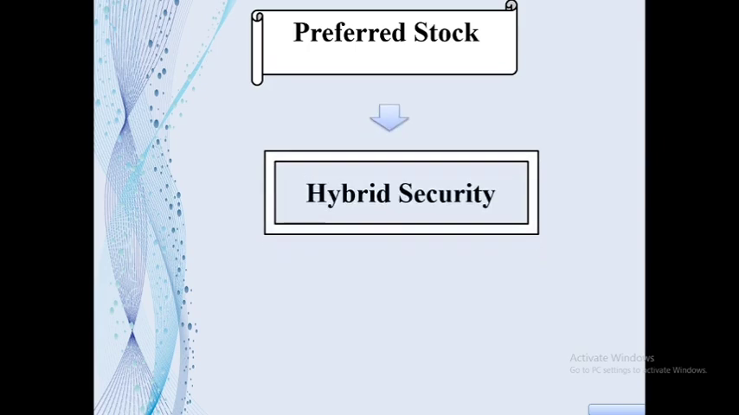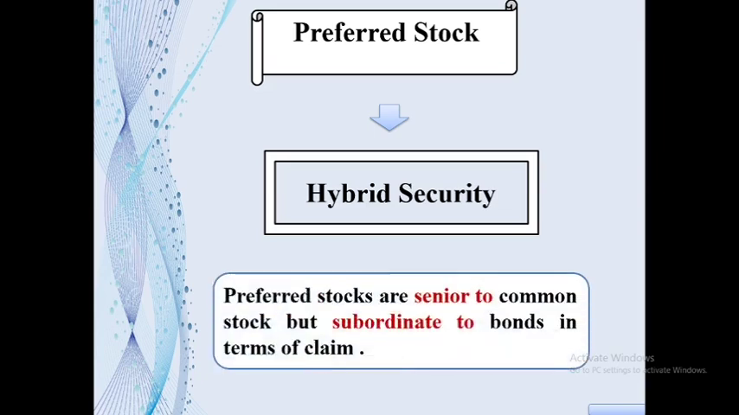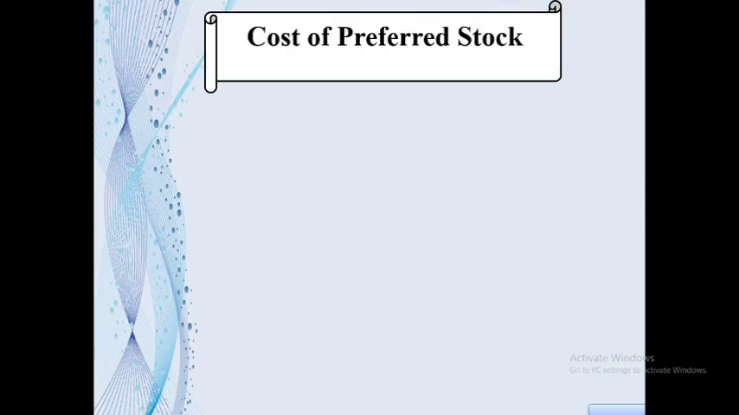Preferred stock is a hybrid security because it has similarities to both common stock and bonds. We have covered this topic in chapter 6. And preferred stocks are senior to common stock but subordinate to bonds in terms of claim.